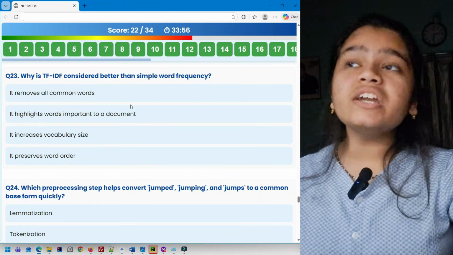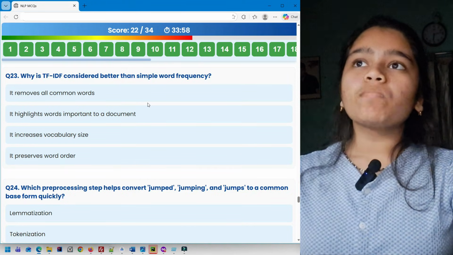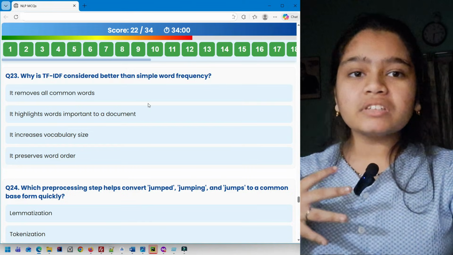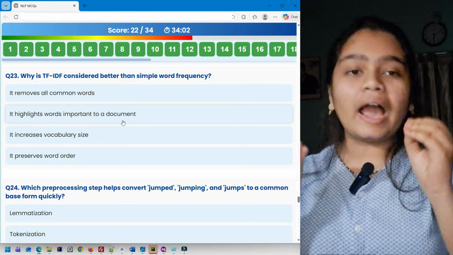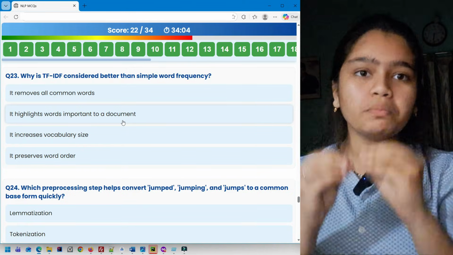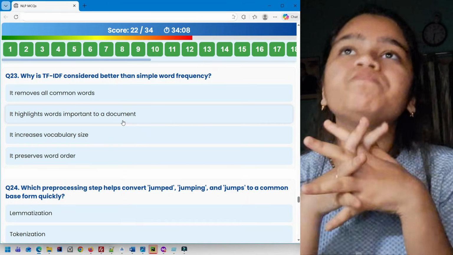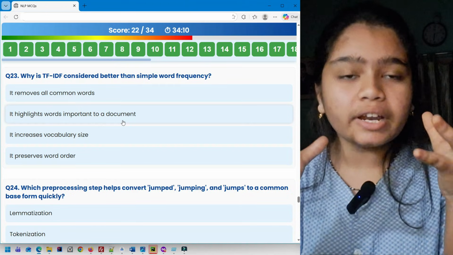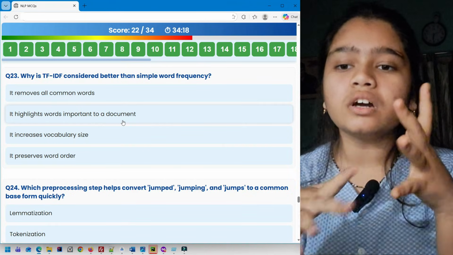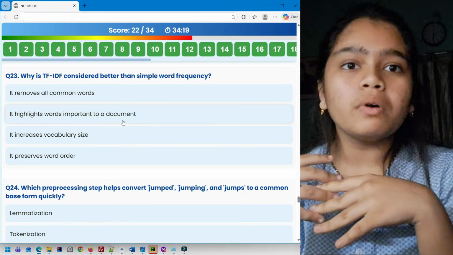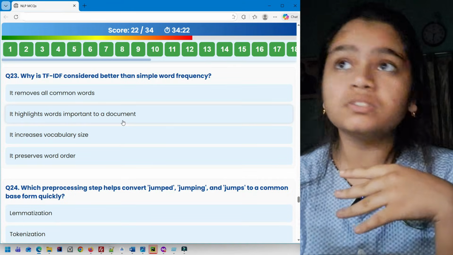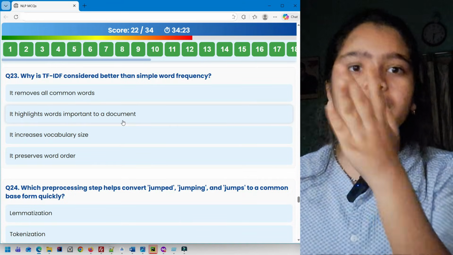So TF-IDF's main significance is that it highlights the important words to a document. I am saying this so many times because here students can get confused. A question can come, why is TF-IDF considered better than simple word frequency?